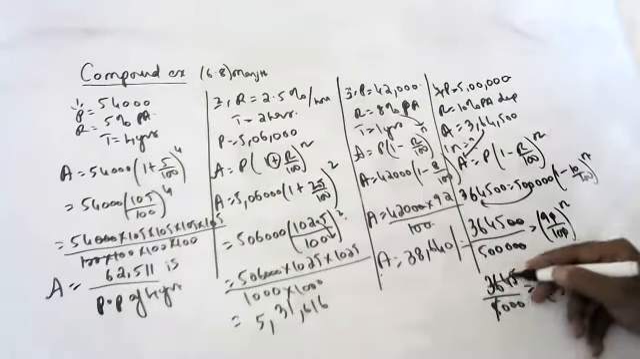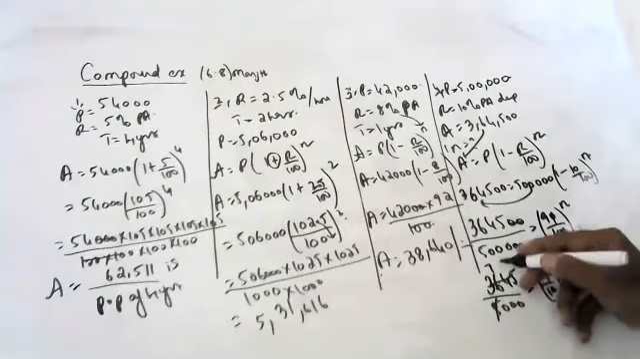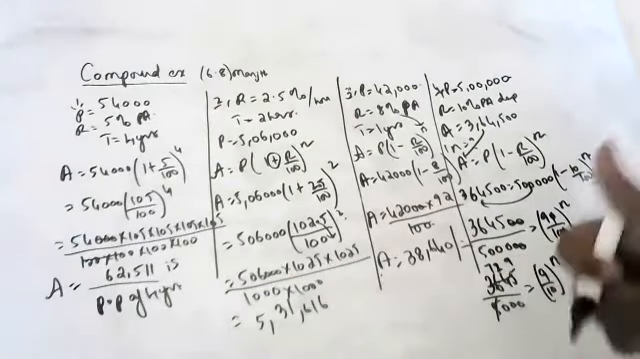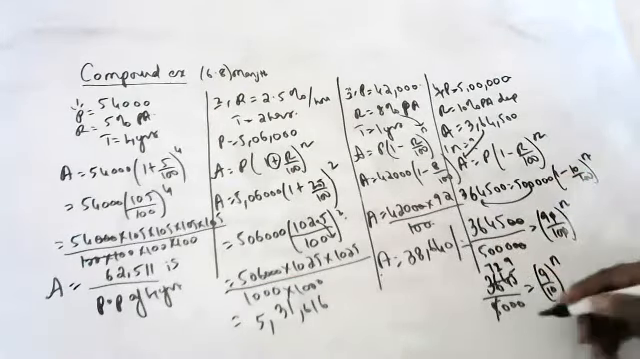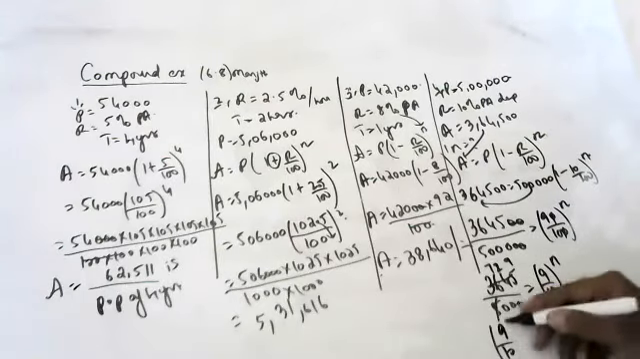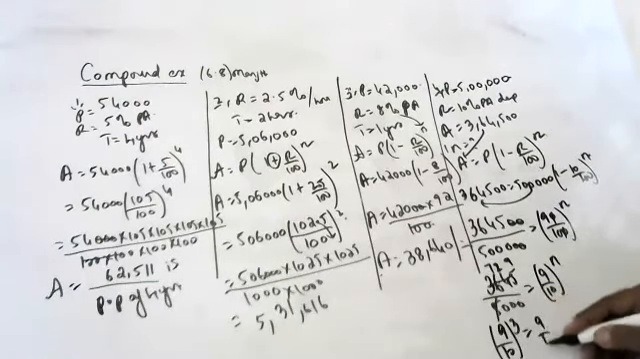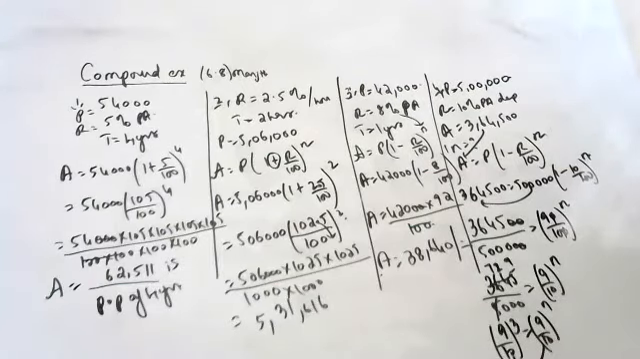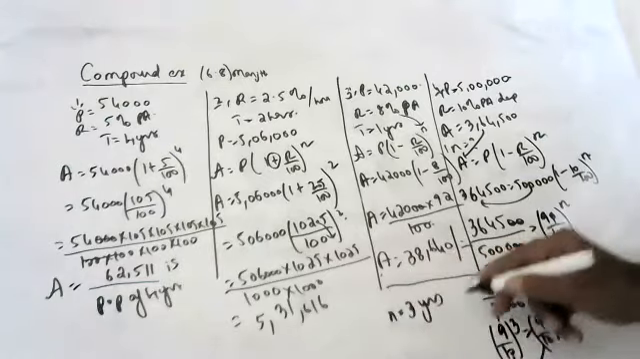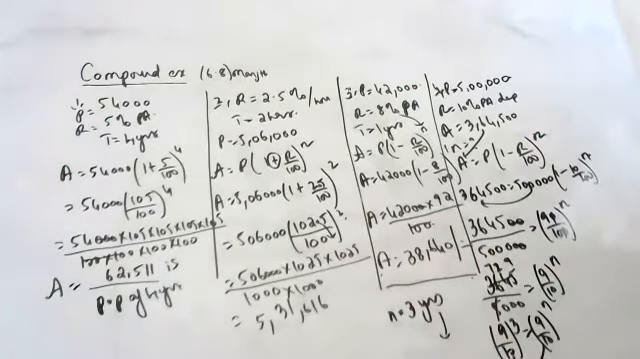5 7s are 35, 5 2s are 10, 5 9s are 40. 729 is the cube of 9, yes or no? Yes, sir. 1000 is the cube of 10. So (9 by 10) whole cube is equal to (9 by 10) whole to the power n. When the bases are the same, powers can be equated. So n is equal to 3. After 3 years, the value of the plant has gone down to 3,64,500.